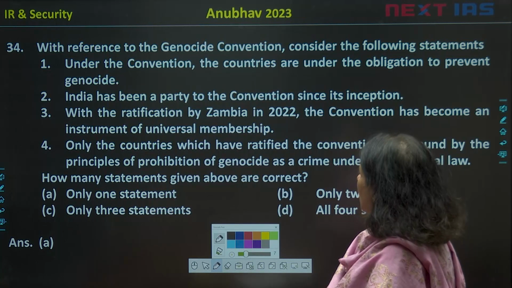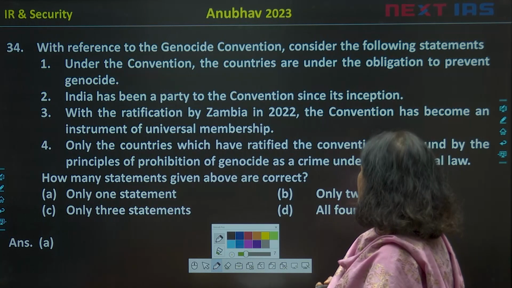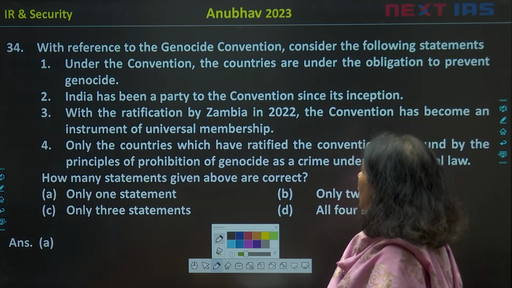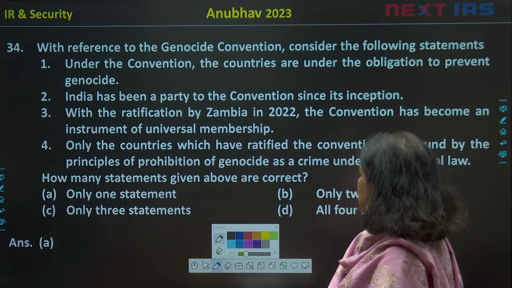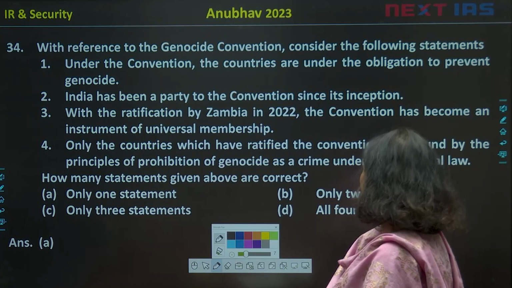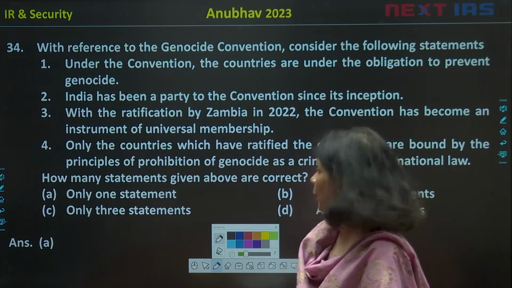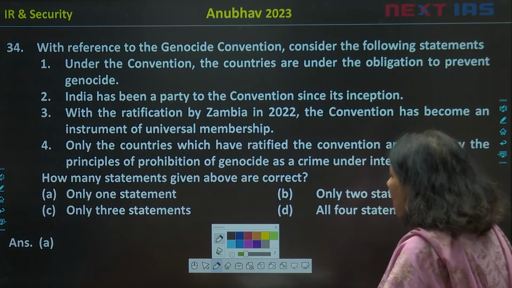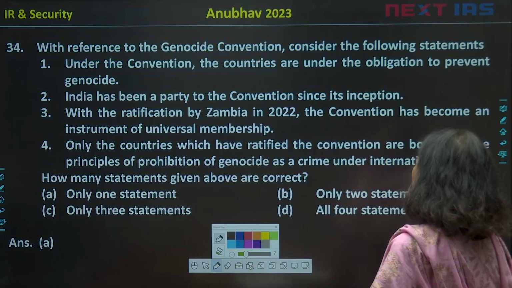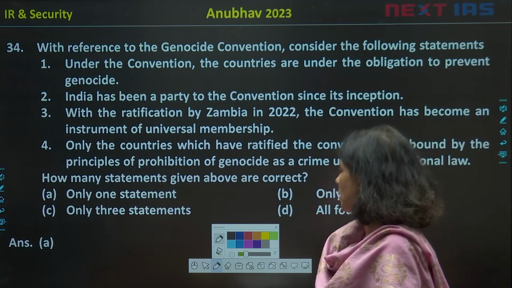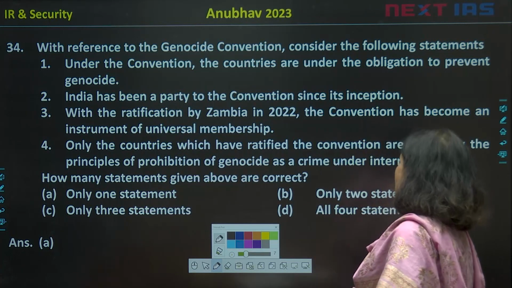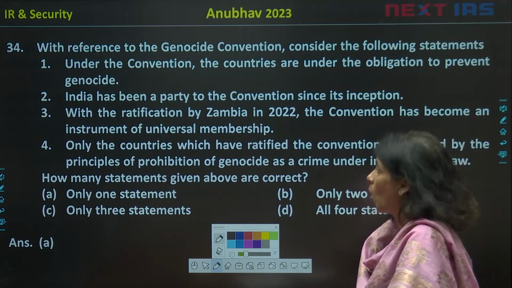Number 2, India has been a party to the convention since its inception. Number 3, with the ratification by Zambia in 2022, the convention has become an instrument of universal membership. And number 4, only the countries which have ratified the convention are bound by the principles of prohibition of genocide as a crime under international law.